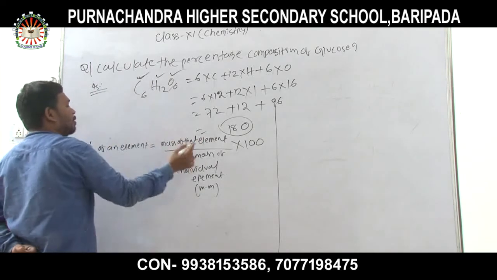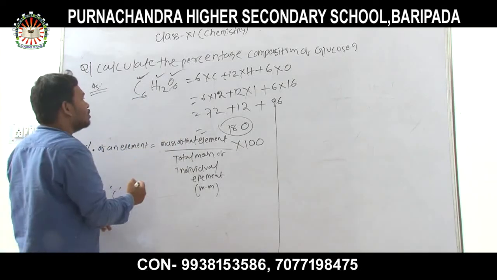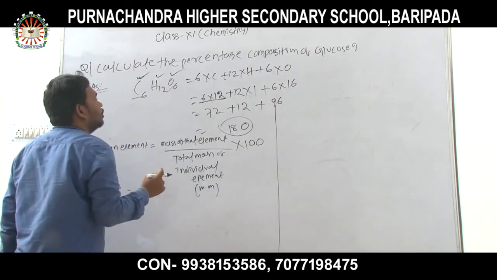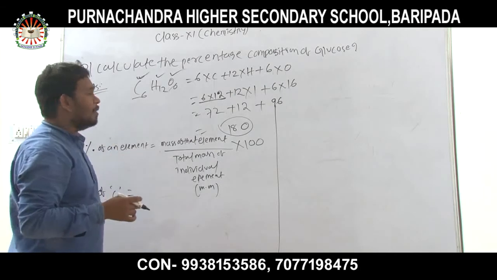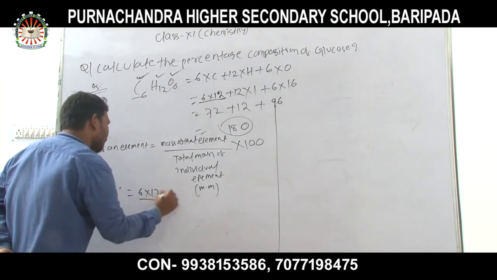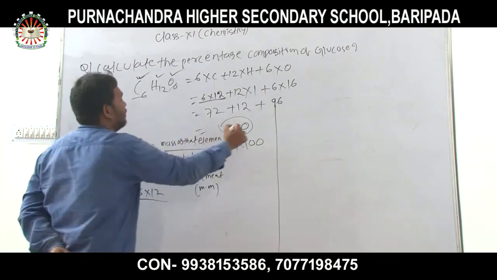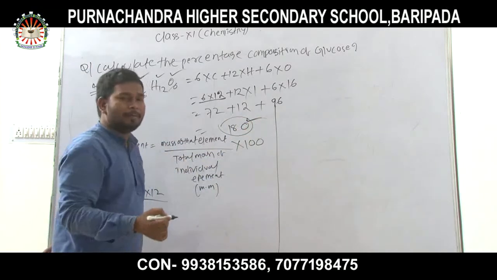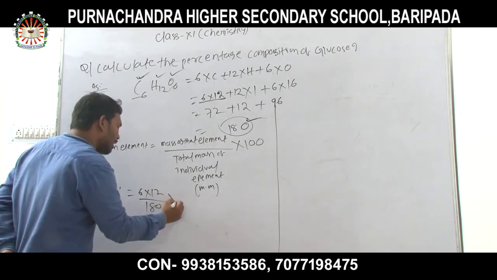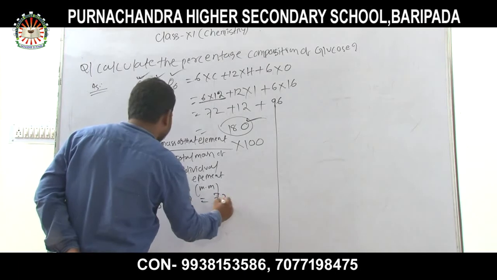Here the mass of carbon is 72: 6 carbons are present, each carbon has mass 12, thus 6 into 12, divided by the molecular mass of glucose, which is 180, multiplied by 100.